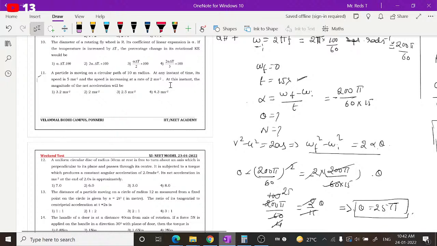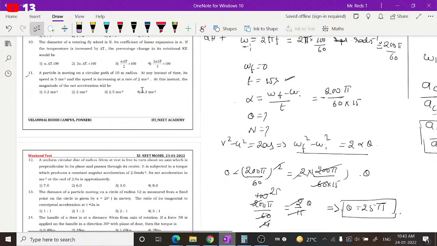2 meters per second square acceleration. At this instant, the magnitude of the net acceleration will be? So, simple. I think we have discussed this.